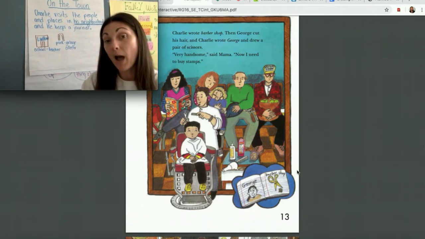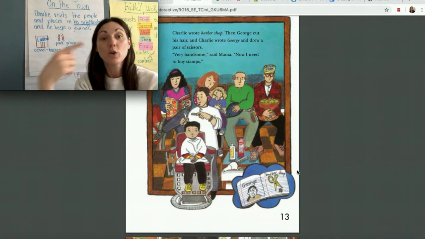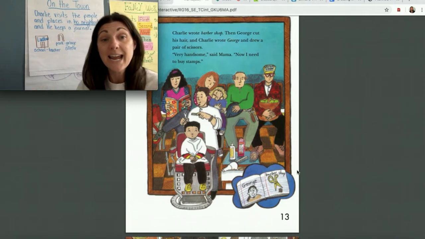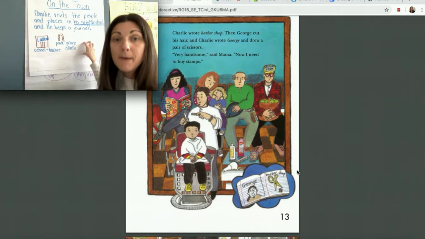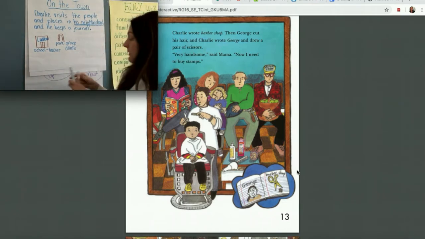So I'm going to stop with the modeling of this part today, but you can feel free when you go into your Google Slides on your own if you want to scroll through more of the text and draw some more pictures for your book map, okay? And I would suggest drawing at least one more picture.